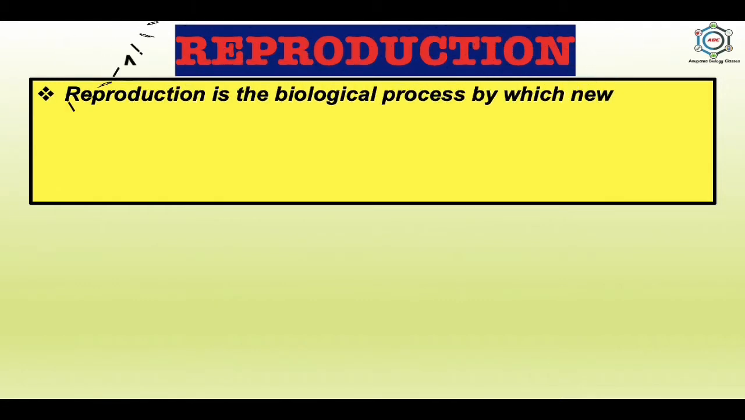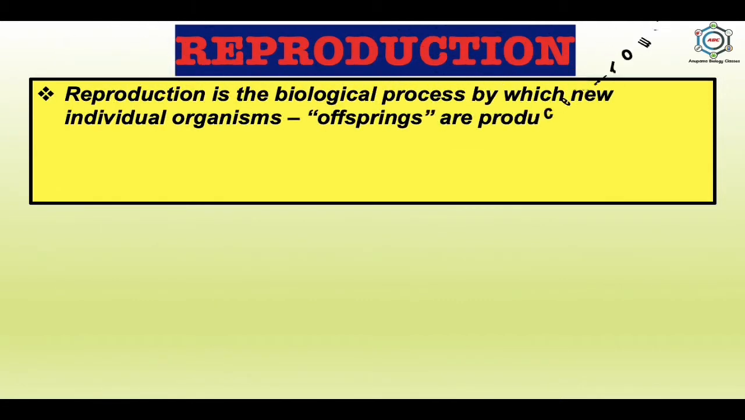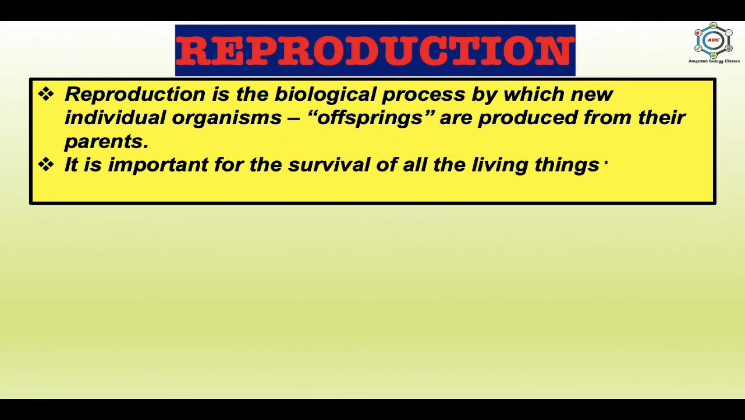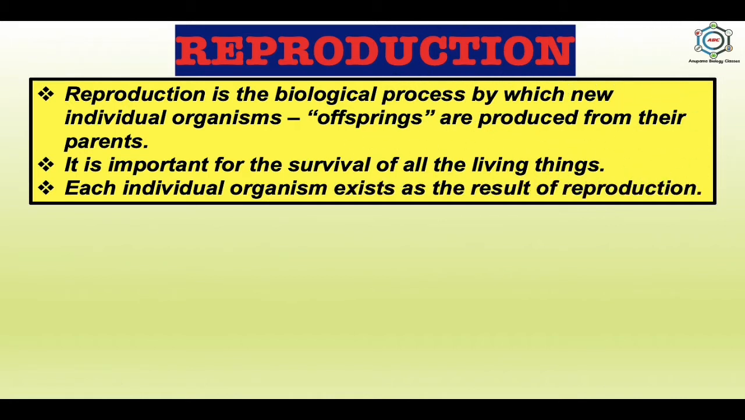So the question is, what is reproduction? Reproduction is one of the most important processes of living organisms to make a copy like itself. Reproduction is the biological process by which new individuals, organisms, that is the offsprings, are produced from their parents. It is important for the survival of all living things, and each individual organism exists as the result of